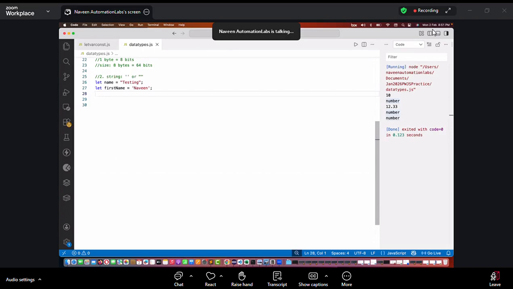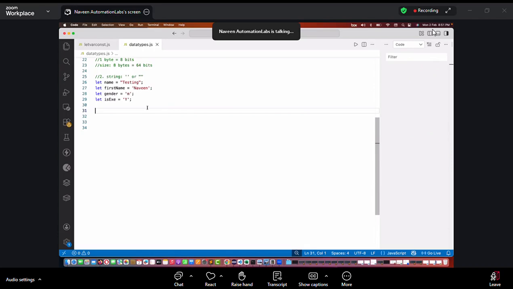No, there is no concept of character. You simply write, okay, what is the gender of that particular employee? I simply write M or F here, right? Do you want to run this particular code or not? Is executed or not? I simply say yes or no, so simple Y or N. But what is the type of this gender or isExecutable? It's a string. They all are strings. Whatever you write in single quote or double quote, everything is called a string. How will you prove it?